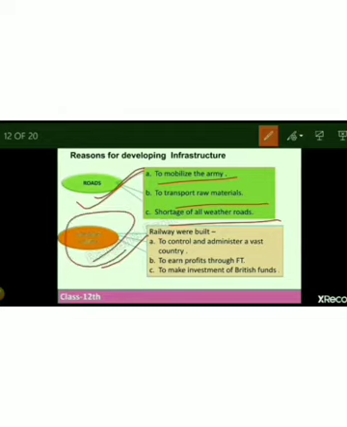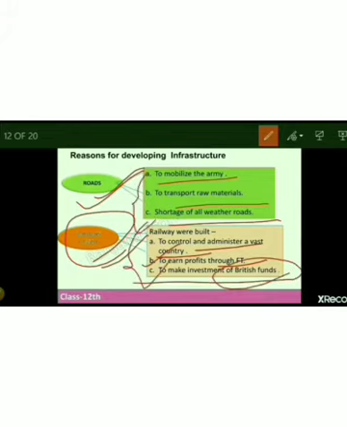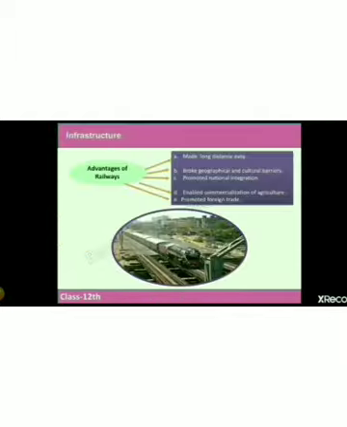They also started railways in the year 1850, but it was also built to control and have a better administrative role in the vast country, and to earn profit through foreign trade and to make investment of British funds. So these were the reasons because of which they constructed these infrastructure in our country, just to serve their own purpose and not to serve our nation.